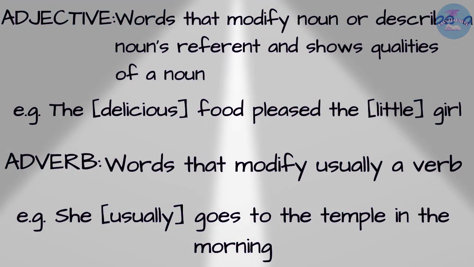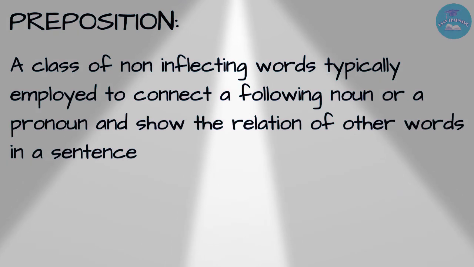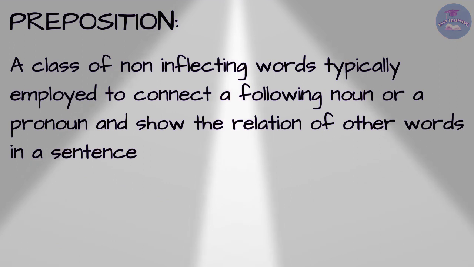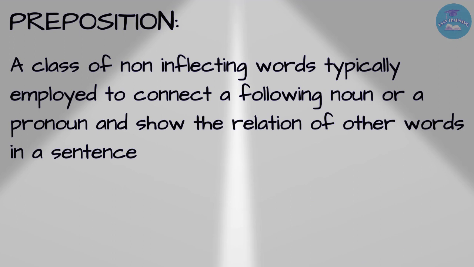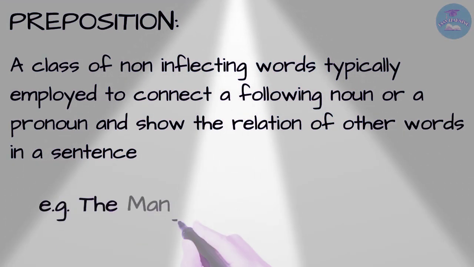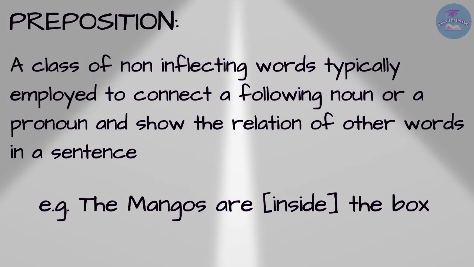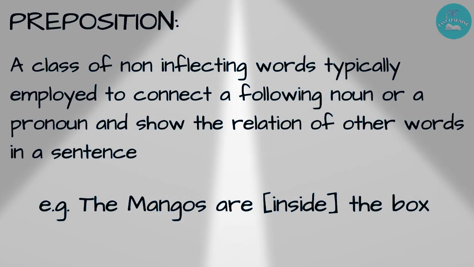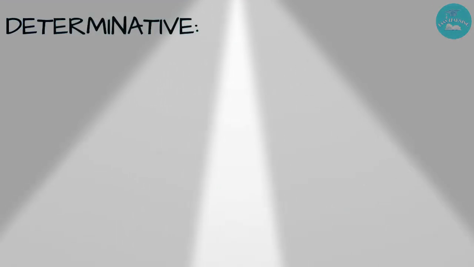Next word category or part of speech is preposition. Preposition can be called a class of non-inflecting words typically employed to connect a following noun or pronoun and show the relation to other words in a sentence. For example, the mangoes are inside the box, or the books are on the table. So here on and inside can be considered prepositions. Then our next part of speech is determinative.